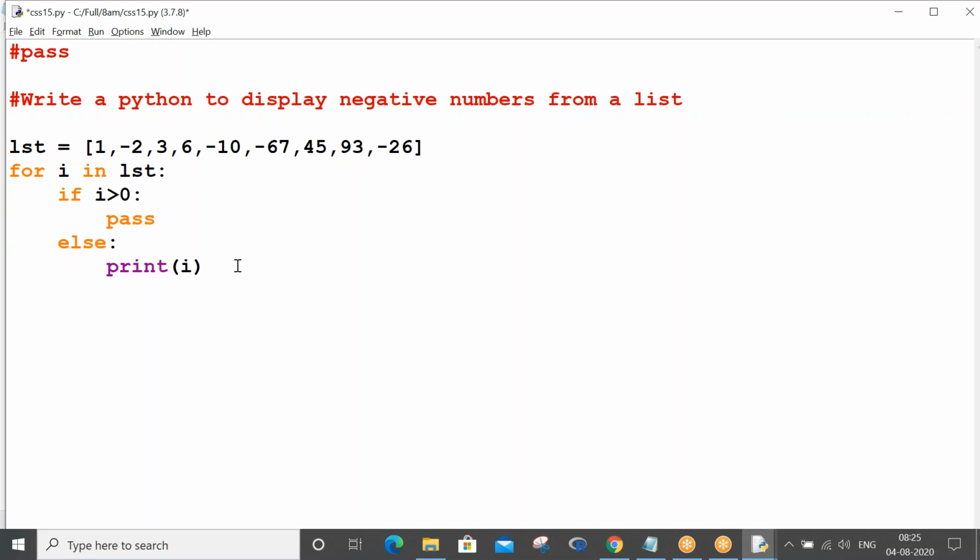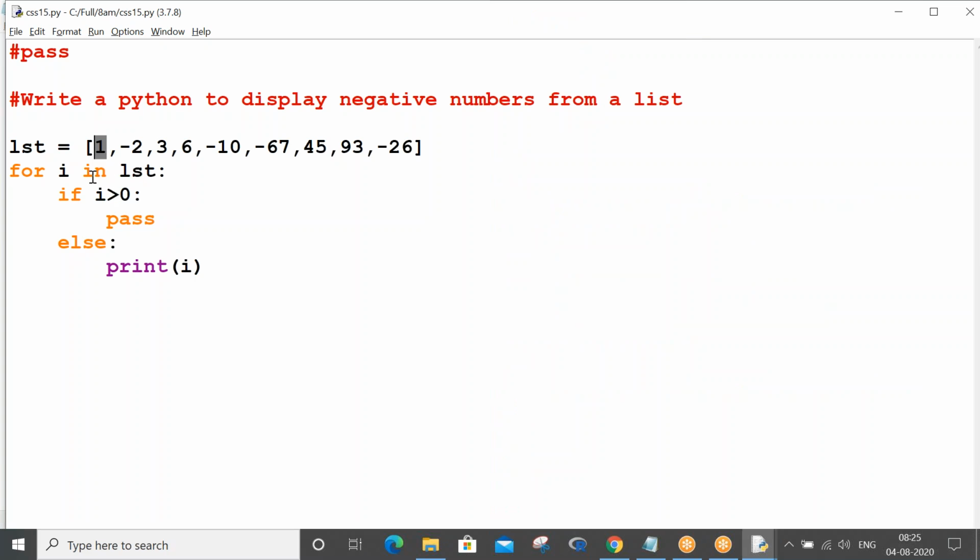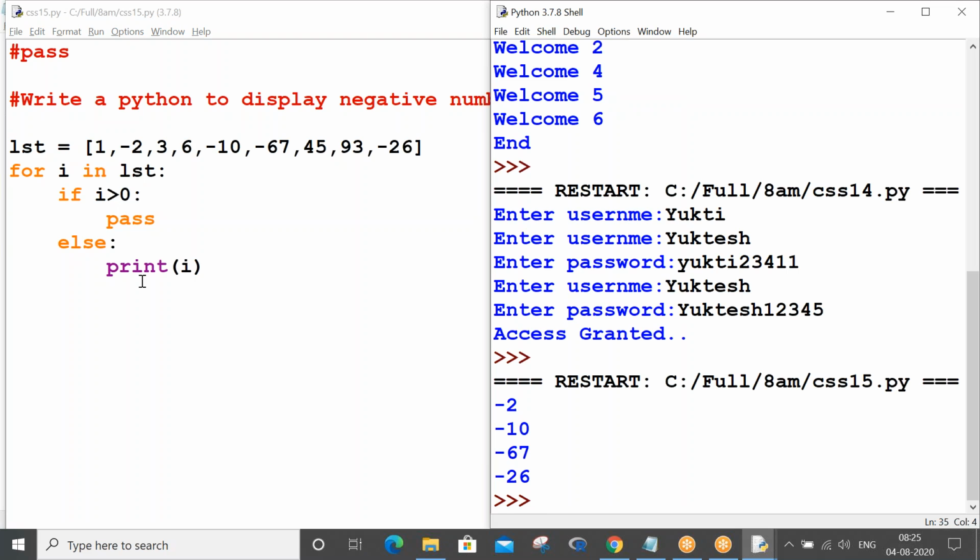Okay, let me execute, Control S, F5. Can you see what happened? Only negative numbers have come for me, right? When I is for I in list, first one, in place of I, 1 is there. 1 greater than 0, yes. So pass. So what does pass mean? Your control moved from 1 to 2, right? So now I is minus 2, and I greater than 0, minus 2 greater than 0. So this if condition failed. So automatically the else got executed. That's the reason you are getting minus 2.